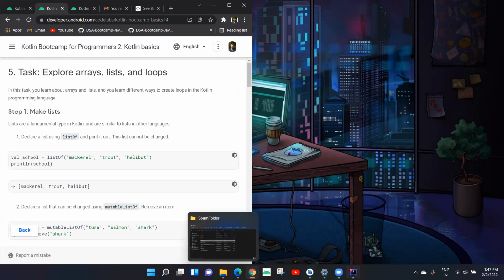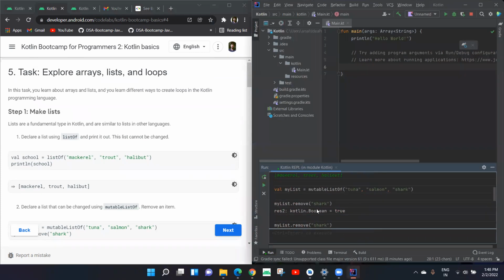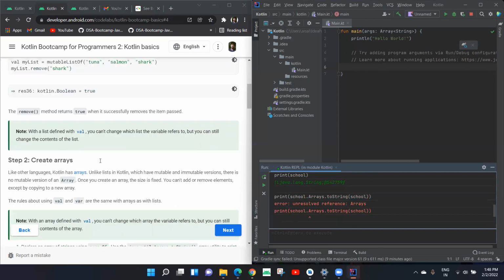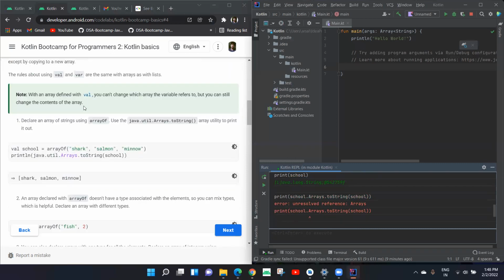For example, if I created this list, what was the name of my list? My list. So I can do my list dot... now we can add further elements in this list, but in the case of an array we cannot do that, because we have previously defined the array. And here we defined an array that takes only 3 elements. It would never take any other element. It can never be 4 until and unless we change the size of this array.